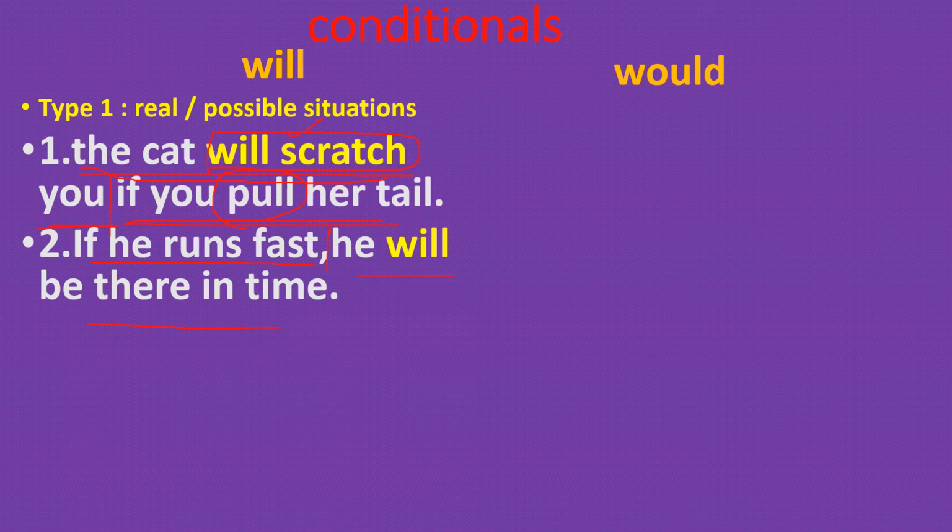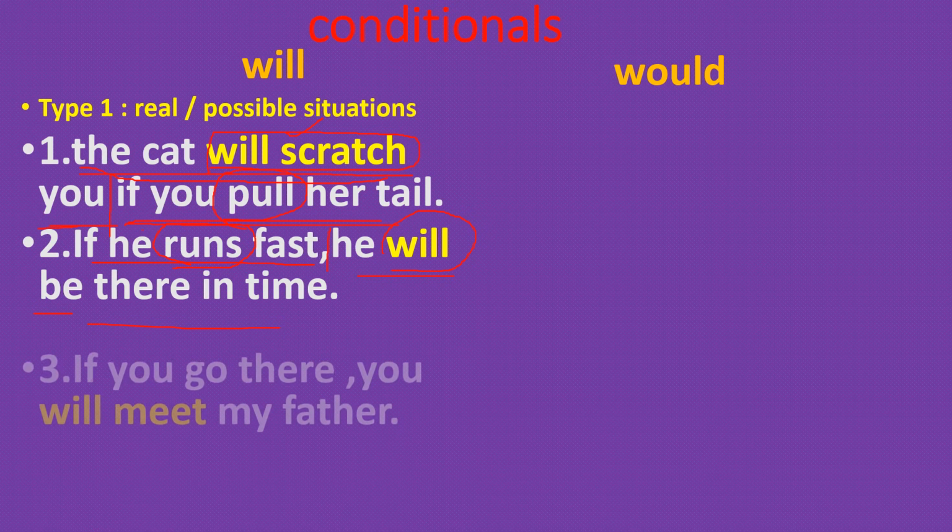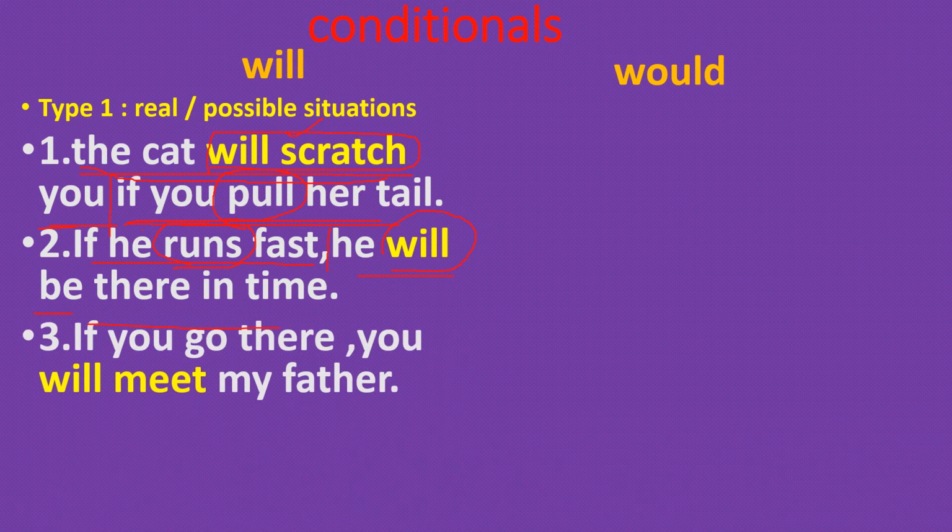I told you the verb in the if clause is in simple present. The verb in the main clause is will plus base form. Next one. If you go there, you will meet my father. If you go there is the if clause. You will meet my father is the main clause.